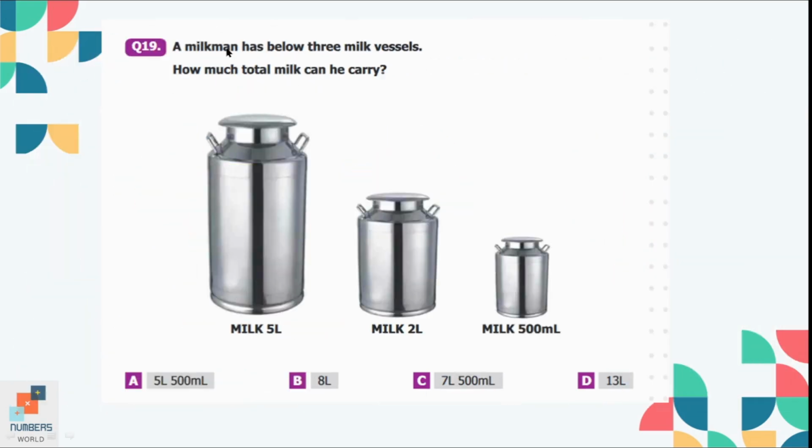Question number 19, a milkman has below 3 milk vessels. How many total milk can he carry? So in the first vessel, he can carry 5 liters of milk. In the second vessel, he can carry 2 liters of milk. So 5 liters plus 2 liters is equal to 7 liters. And in the third vessel, he can carry 500 milliliters of milk. So the total milk he can carry is 7 liters and 500 milliliters. So option C is the correct option here.